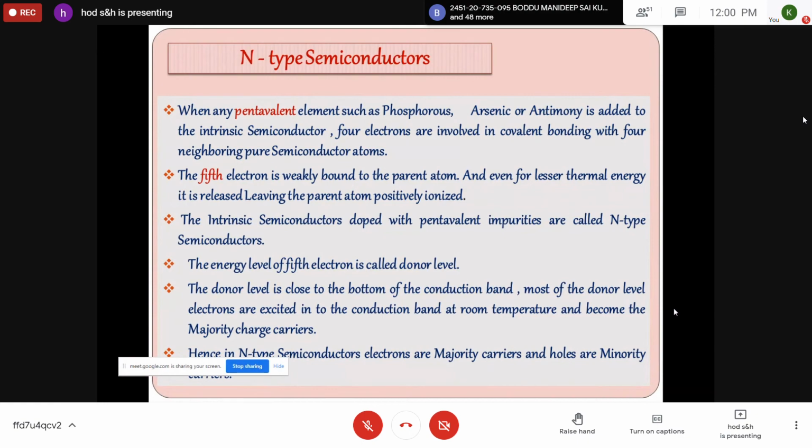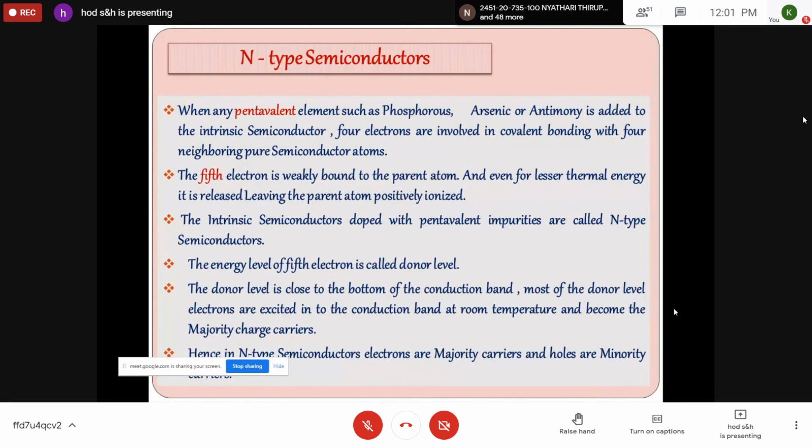So which doping are you doing? If you are adding a pentavalent impurity, it creates an N-type semiconductor. If you add a trivalent impurity, it creates a P-type semiconductor. In an N-type semiconductor, the electrons are the majority carriers. In a P-type semiconductor, the holes are the majority carriers.